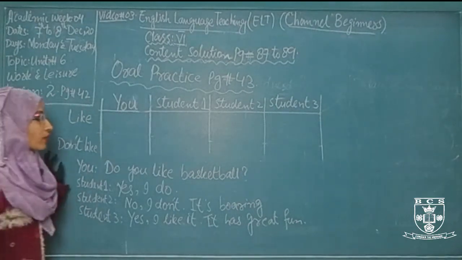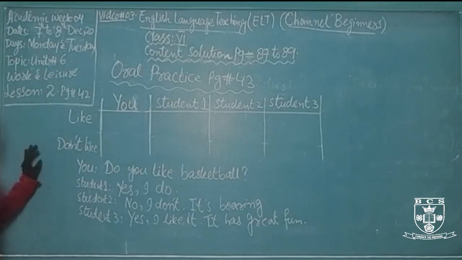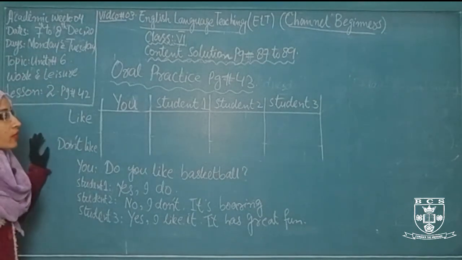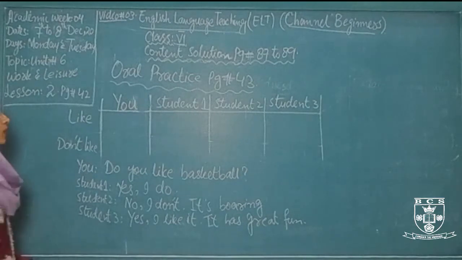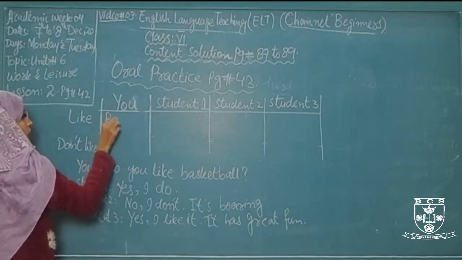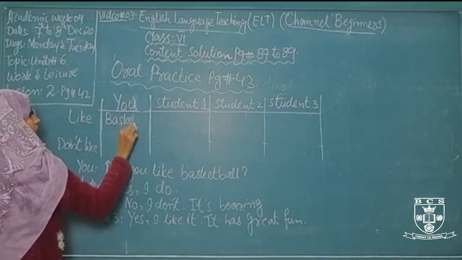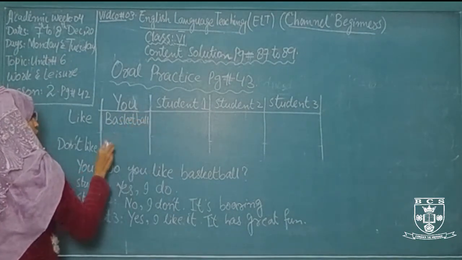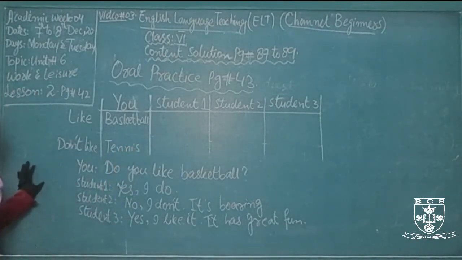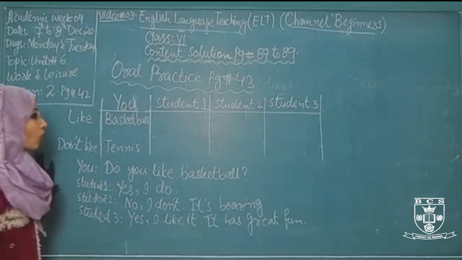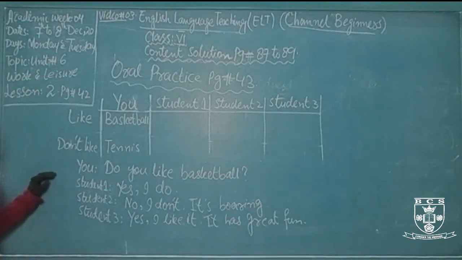What will you do? In this oral practice, there is a group activity among 4 people and you are the president of this activity, and 3 students will also play with you. First you will have to write about your likes and dislikes about any sports. If you like basketball, you write it in the like column, and if you don't like tennis, you write it in the don't like column. Then you will ask the question to the rest of the students and write about their likes and dislikes in their columns.